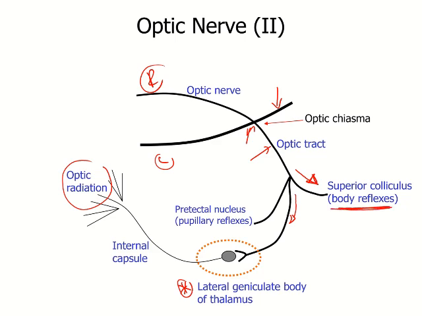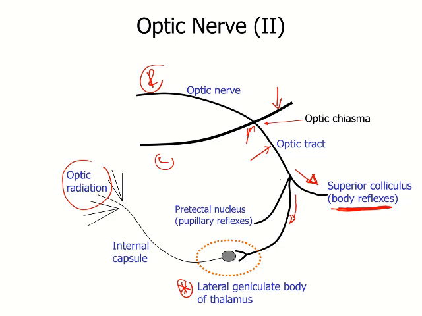Now, one example for bodily reflexes coming through the optic nerve is if you flash a torch suddenly on a cat, the cat will jump. This is because of these fibers ending in the superior colliculus and giving rise to nerve tracts coming down into the muscles of the limbs and the trunk, so that the cat will reflexly jump when you flash a torch.